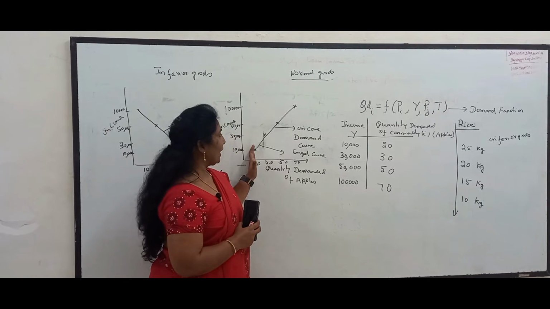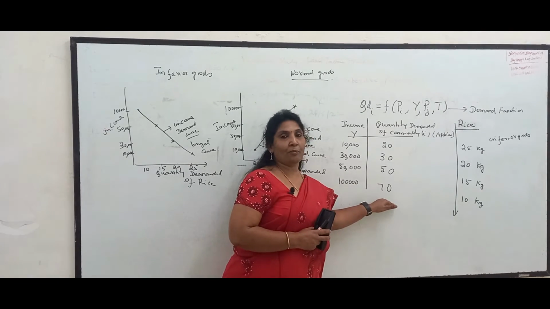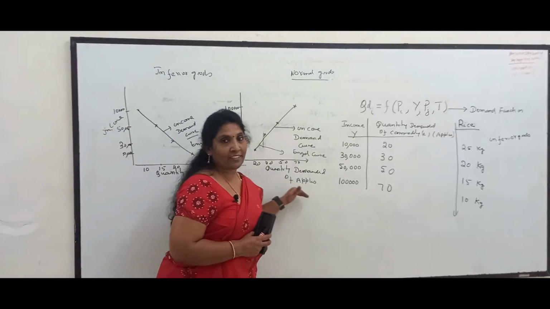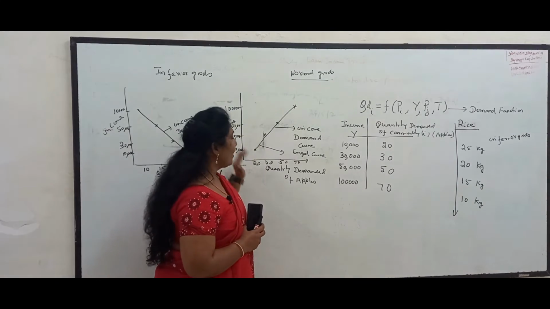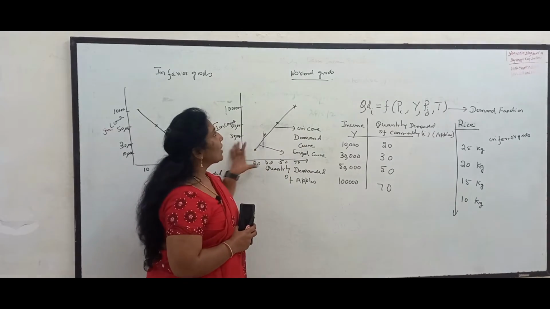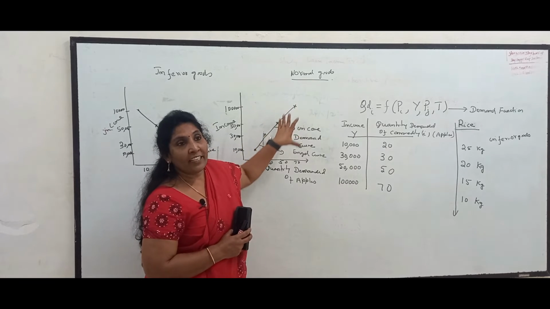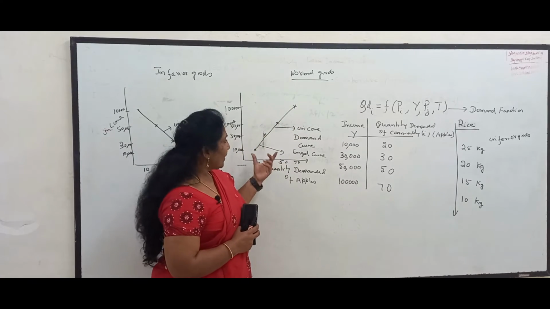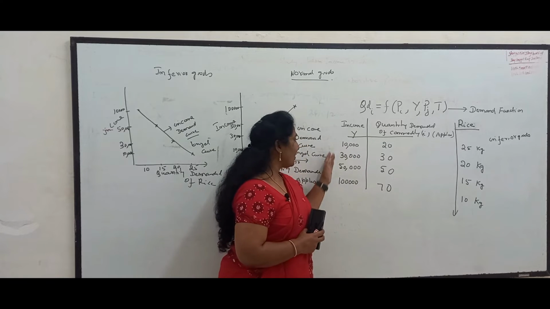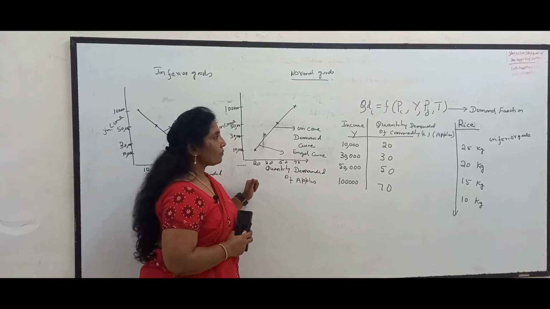Here in this particular case, we have observed a positive, a direct relationship between income of the consumer and quantity demanded of, in this case, apples. As income is increasing, quantity demanded of apples is also increasing. Such goods are called normal goods. For normal goods, as income increases, demand also goes up. So in this example of apples, since demand is going up as income is increasing, apples are found to be normal goods.